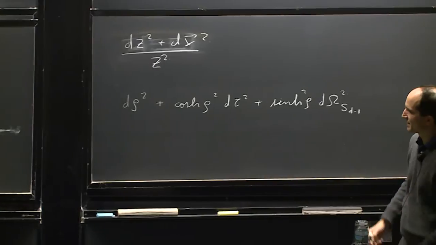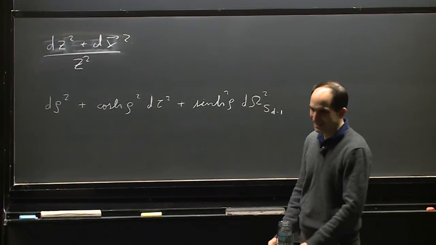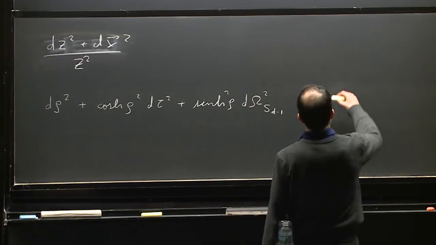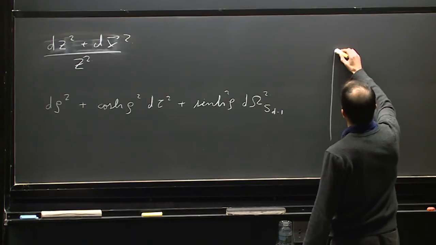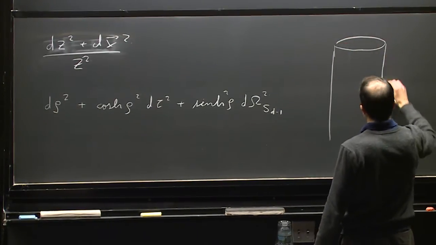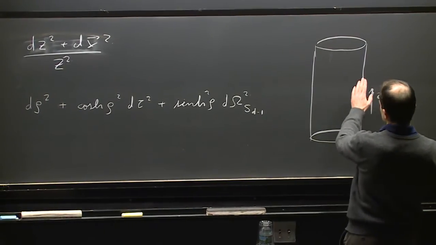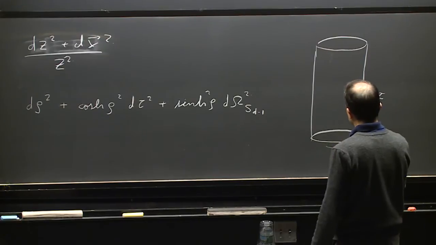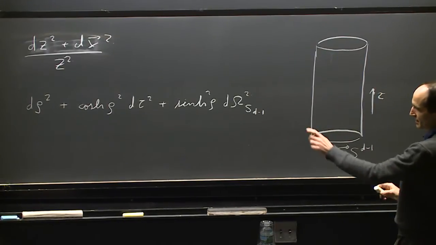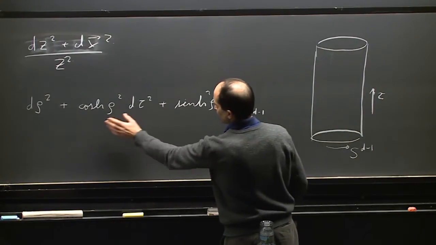I'm not telling you explicitly how to find these coordinate transformations, but you can believe me that there is the possibility of choosing these other coordinates. And in these other coordinates, AdS looks again like a cylinder-like picture as we had before, where tau is the direction along the cylinder, and these are the directions on the sphere. So before we had just the surface of the cylinder when we were talking about the field theory, but now we also have the interior of the cylinder.